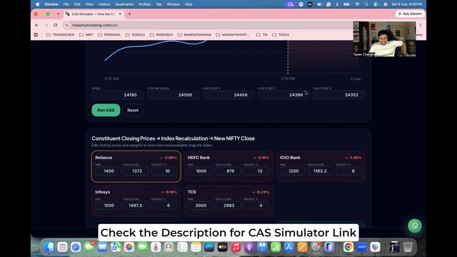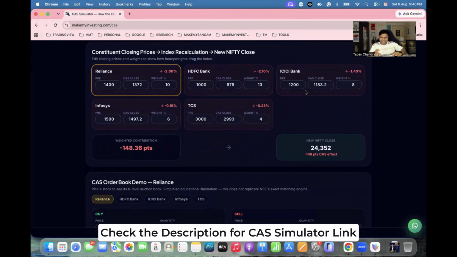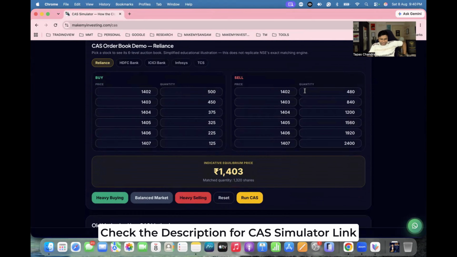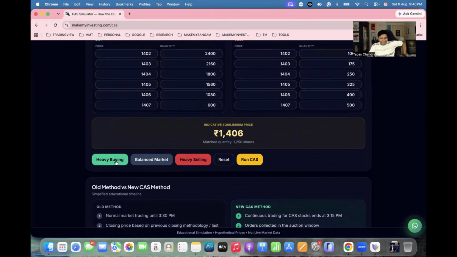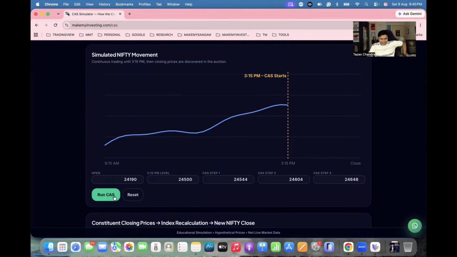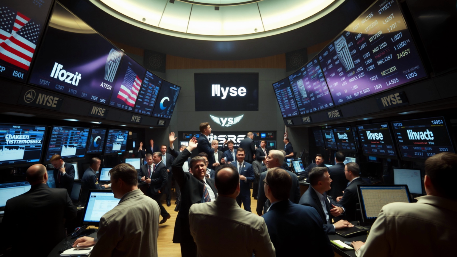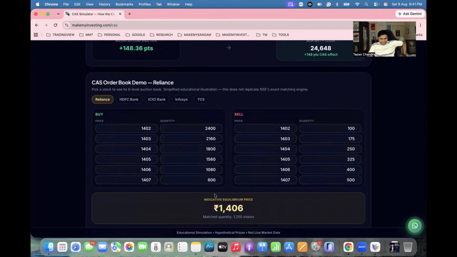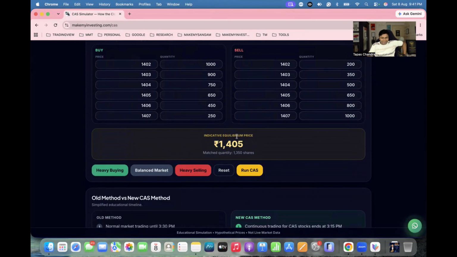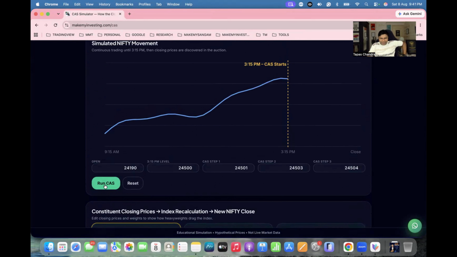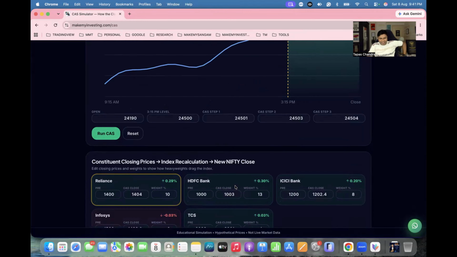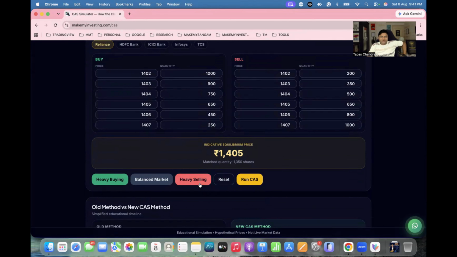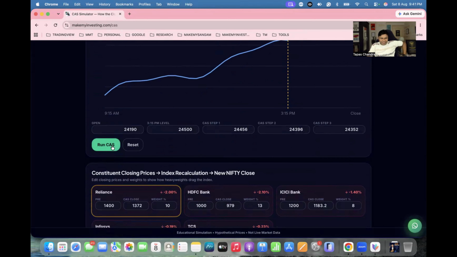The new one is absolutely based on the CAS, which happened with individual stocks. So now let's suppose heavy buying happened on those stocks. Then automatically, when I run it, you will be able to see a sudden jump in Nifty or Bank Nifty, or whichever index you are tracking. Now suppose the market is balanced, in that case you will not see much upside, just a small move of 4 or 5 points. Now in case the CAS happened where a lot of heavy selling happened, then you will be able to see it going down.